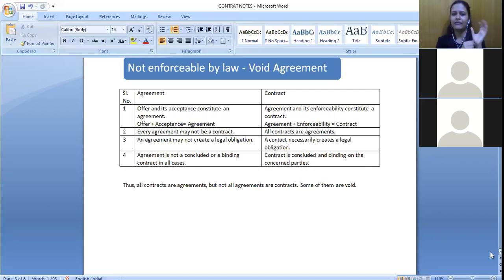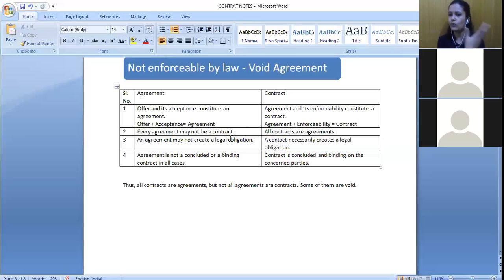Next difference is every agreement may not be a contract, but all contracts are agreements. Why are all contracts agreements? Because in every single contract, we have an offer and its acceptance, right? But for all agreements, we do not have enforceability. Some of the promises, some of the offers and acceptance are not enforceable by law. You accepting a dinner invitation, I cannot enforce it in court of law.